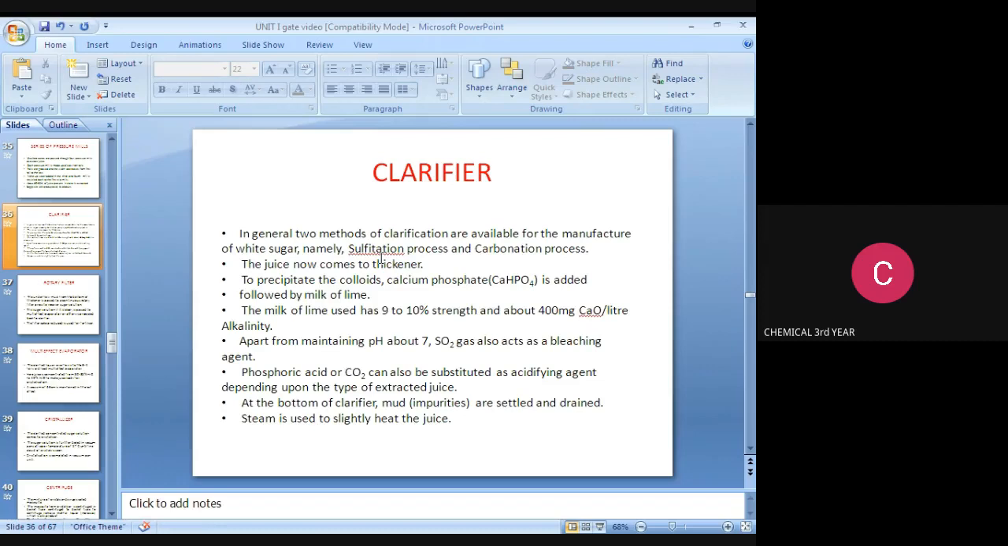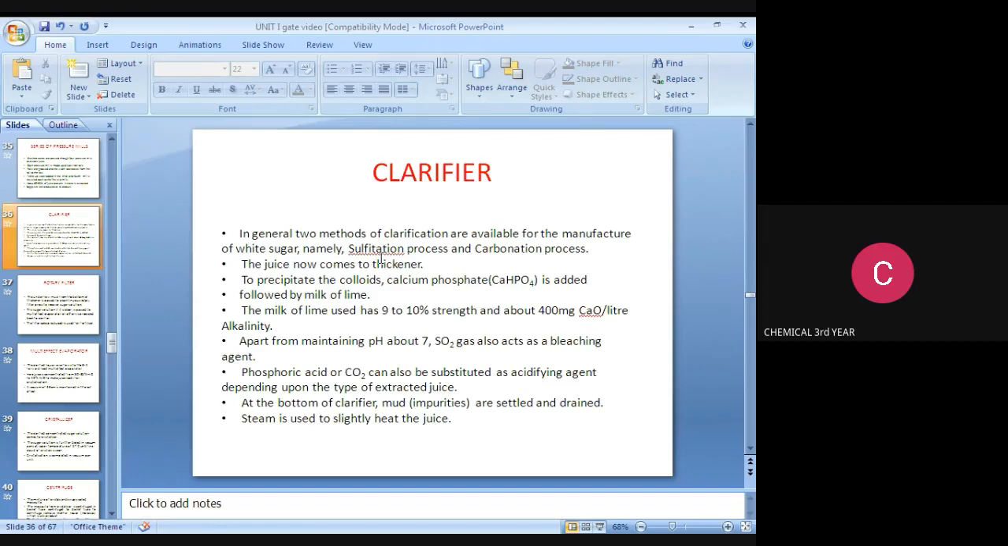To precipitate the colloids, calcium phosphate is added, followed by milk of lime. The milk of lime is used at 9 to 10% strength, with about 400 mg calcium oxide per liter, for alkalinity. Apart from maintaining pH about 7, SO2 gas also acts as a bleaching agent. Phosphoric acid or CO2 can also be substituted as an acidifying agent, depending upon the type of extracted juice.